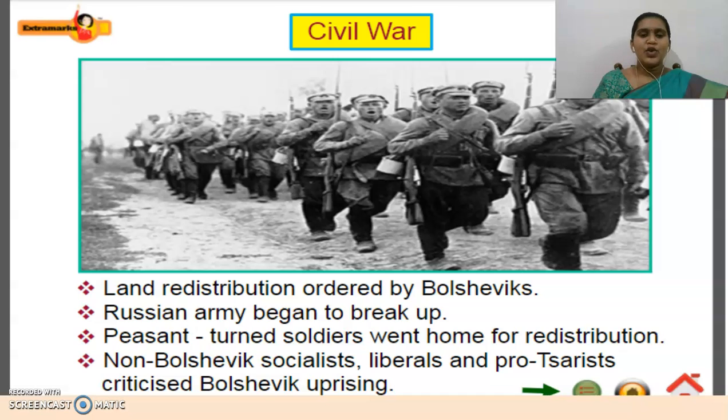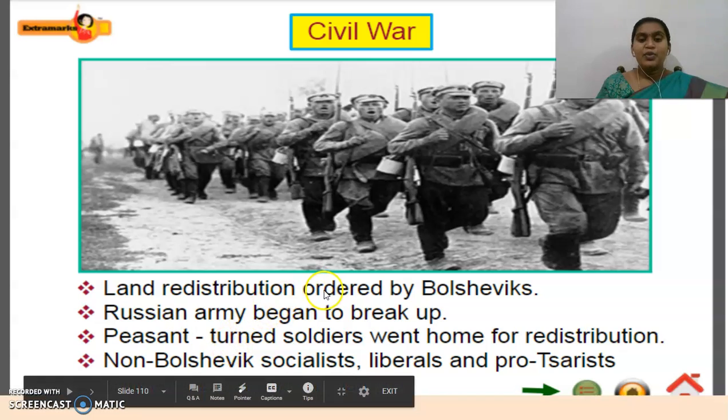So what happens? Do you think the people will be quiet? Later what happened? They started the civil war. What do you mean by civil war? There will be a war among the people themselves. So people started to have a war among themselves. See here, the land redistribution ordered by Bolsheviks.